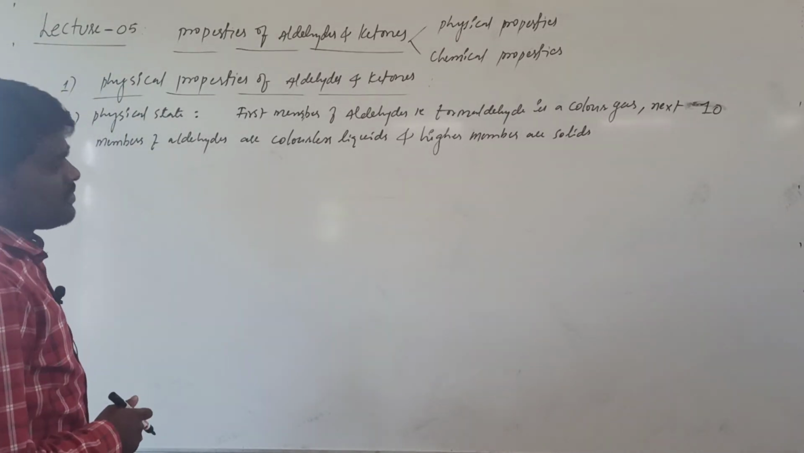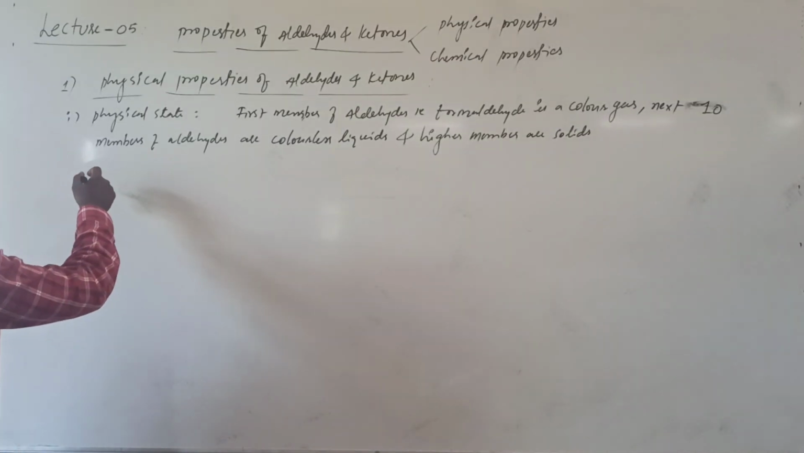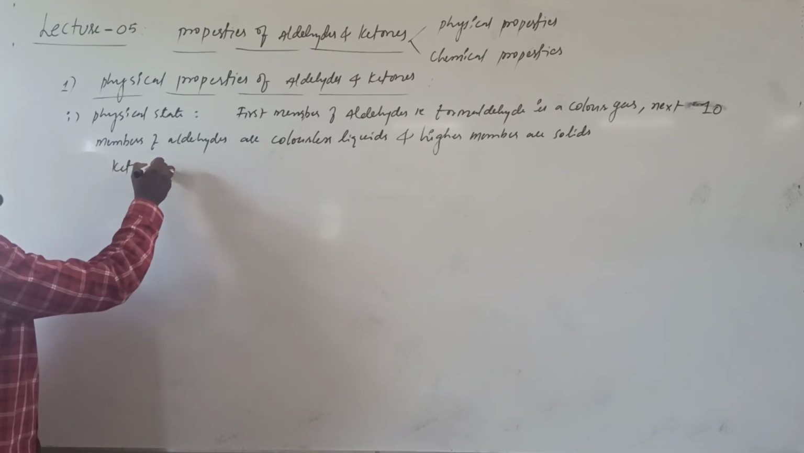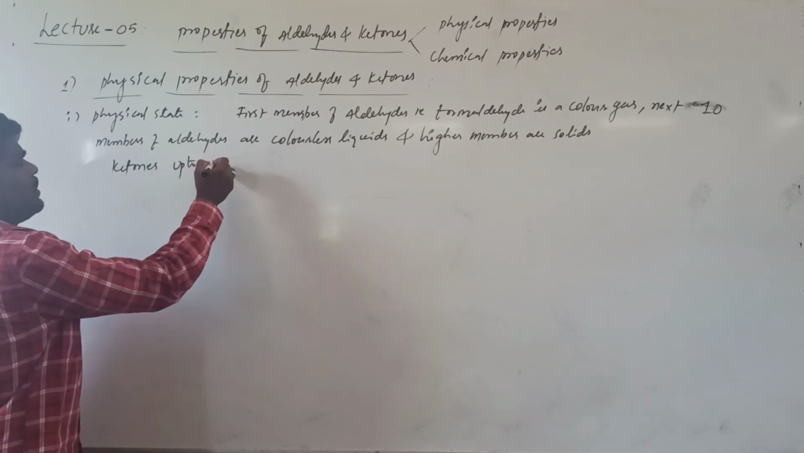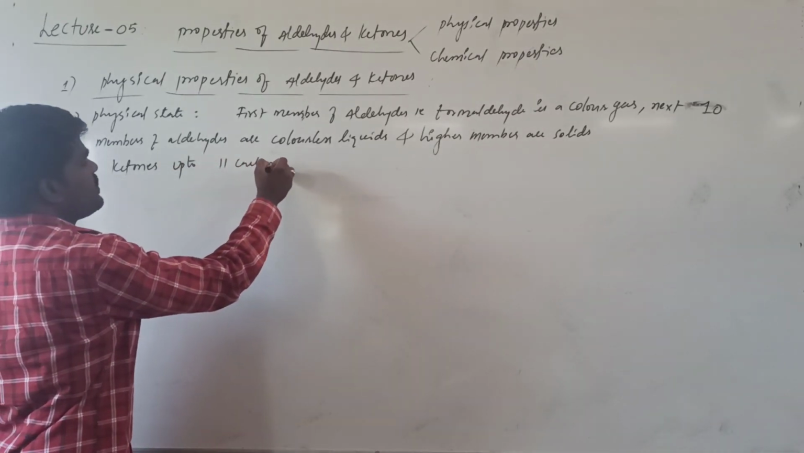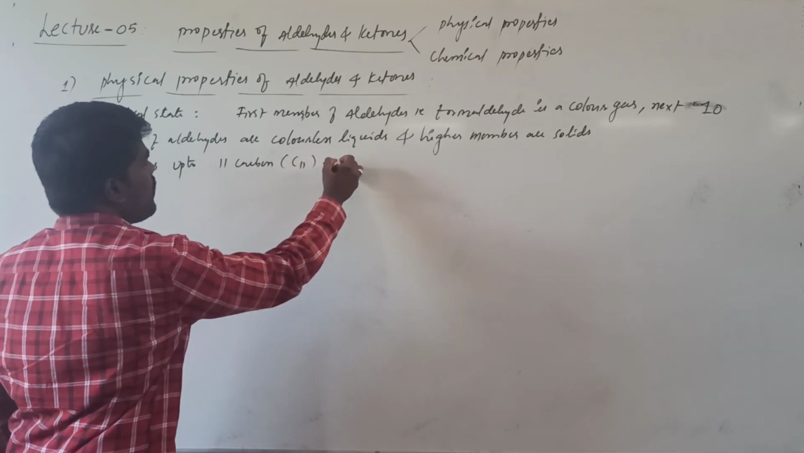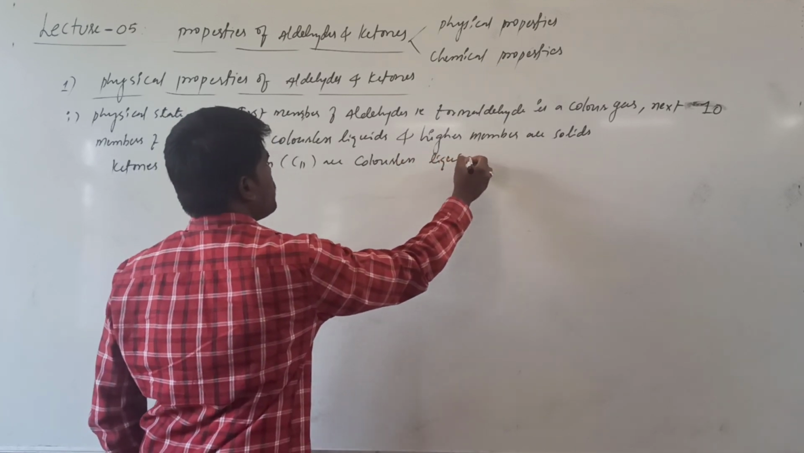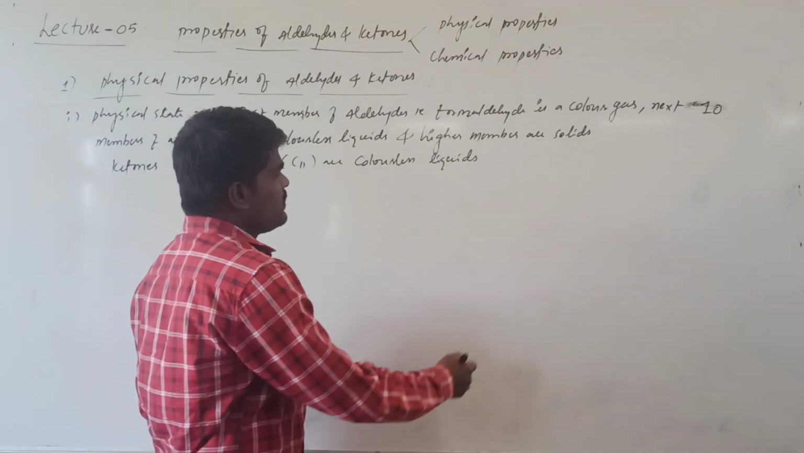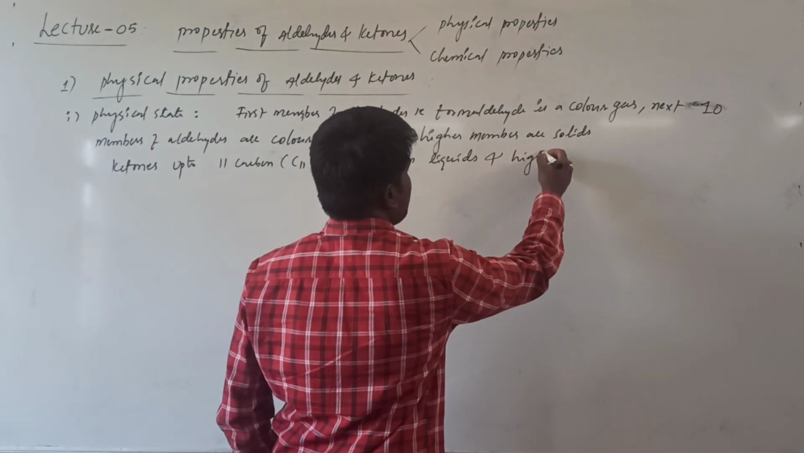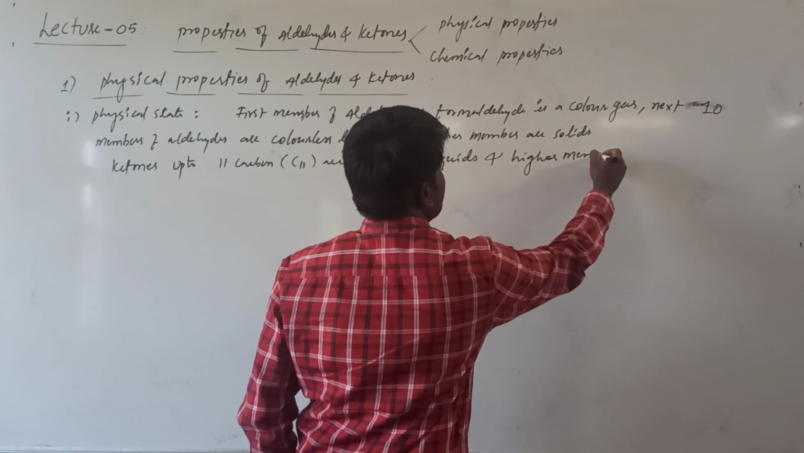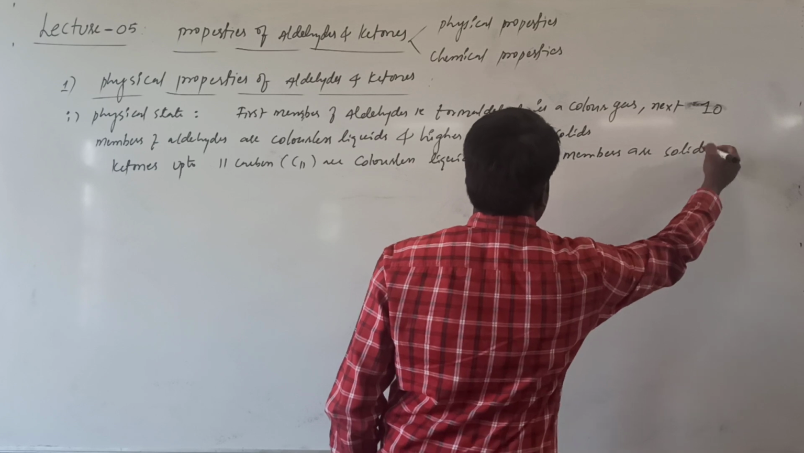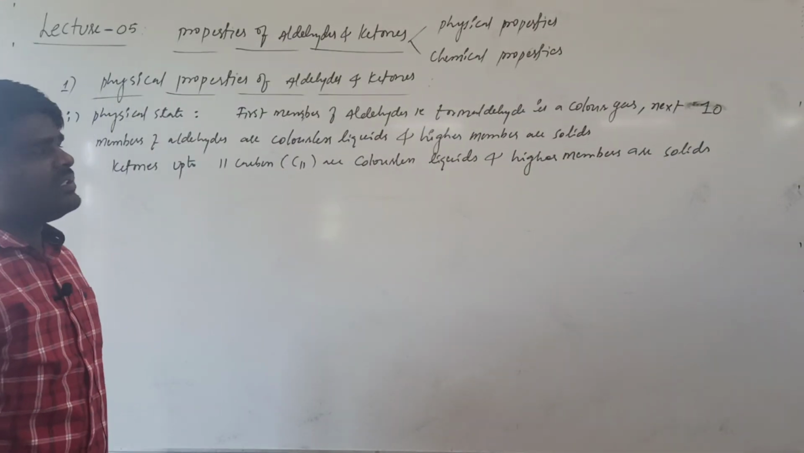If you are talking about the ketones, the first ketones up to 11 carbons, or we generally say C11, are colorless volatile liquids, and higher members are solids. This is about the physical state of aldehydes and ketones.